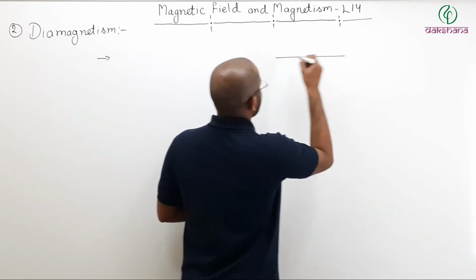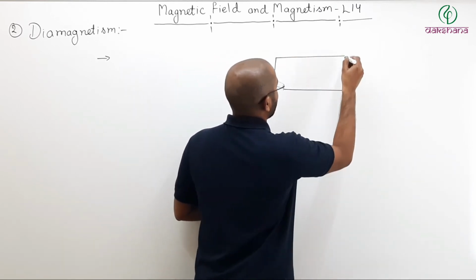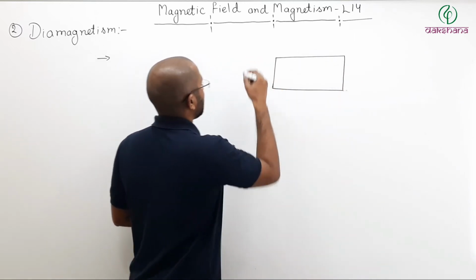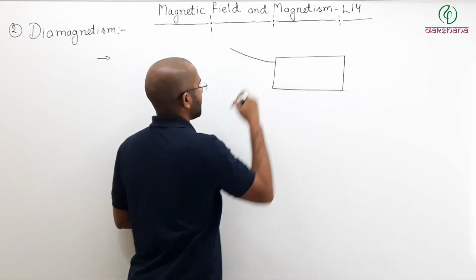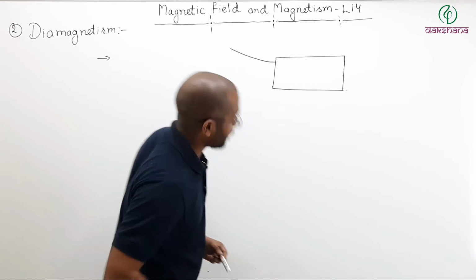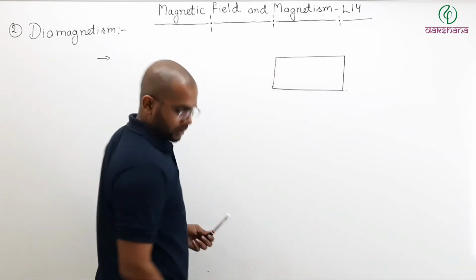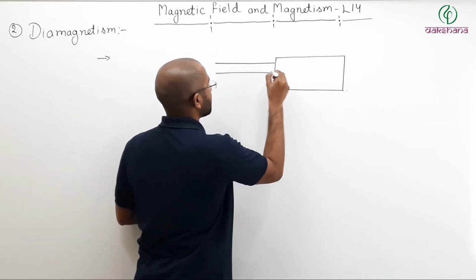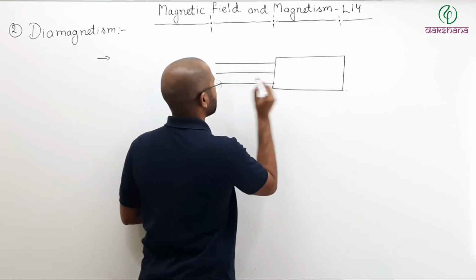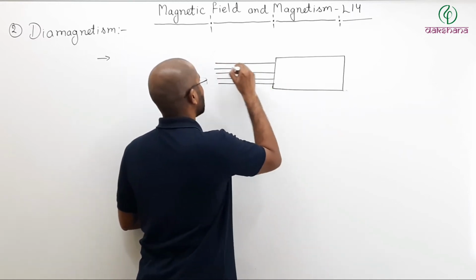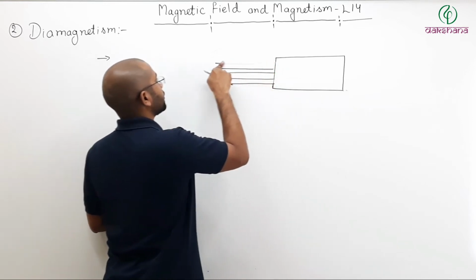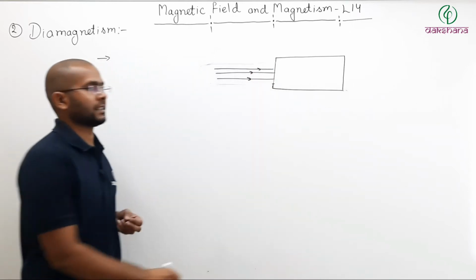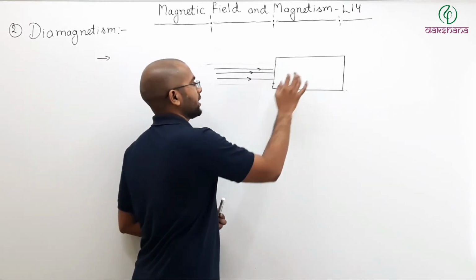Let us say that this is my sample of diamagnetic material like this. Let us draw uniform field lines that are going inside our sample like this. And this is your diamagnetic material.